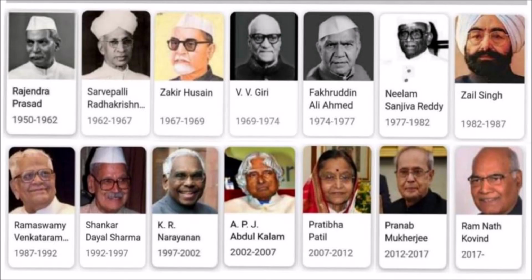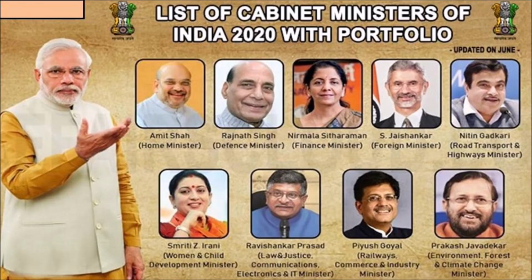In the next session, we are going to understand about the Union Executive, which consists of the President, Prime Minister and his Council of Ministers.